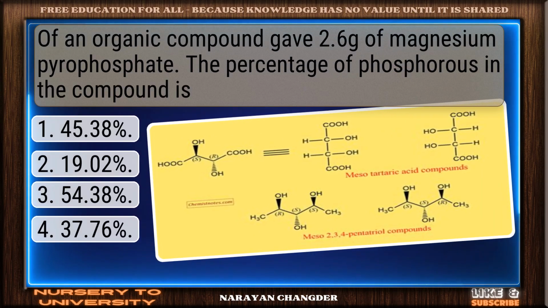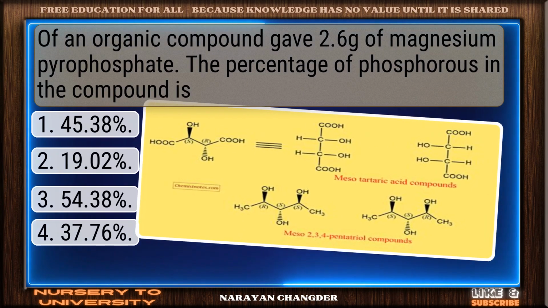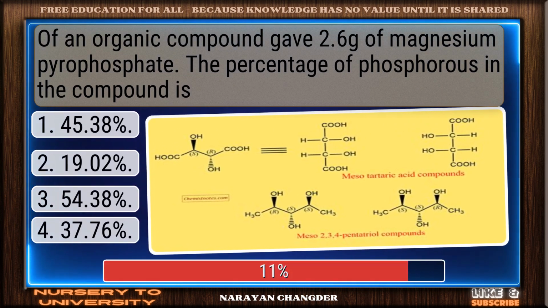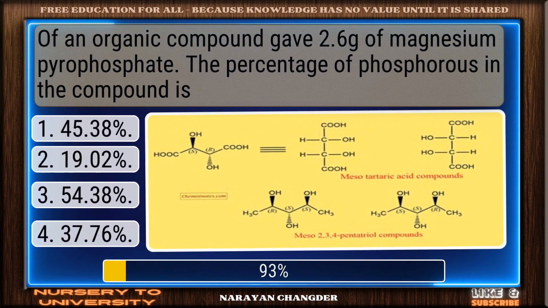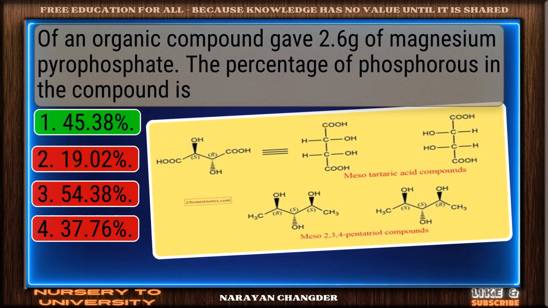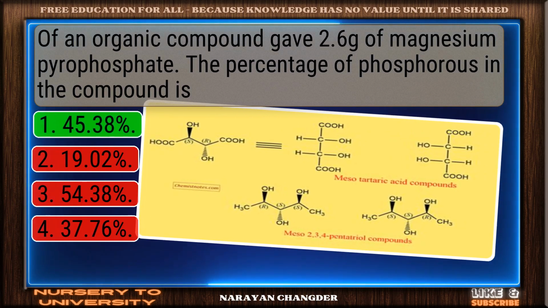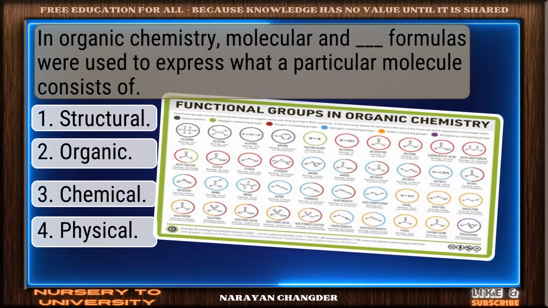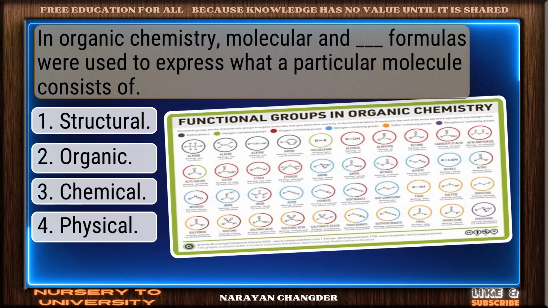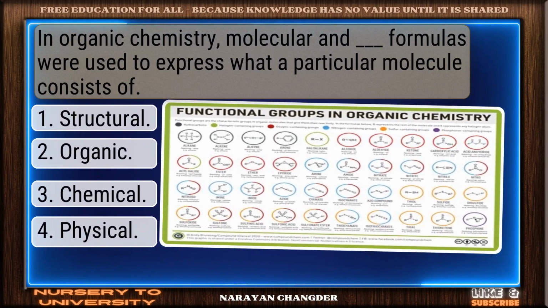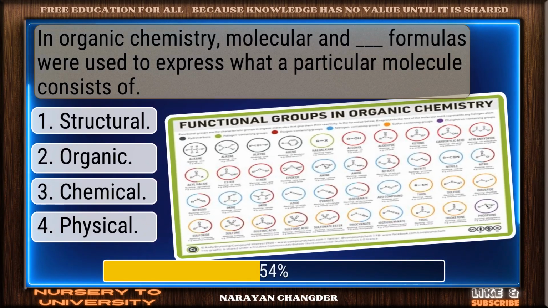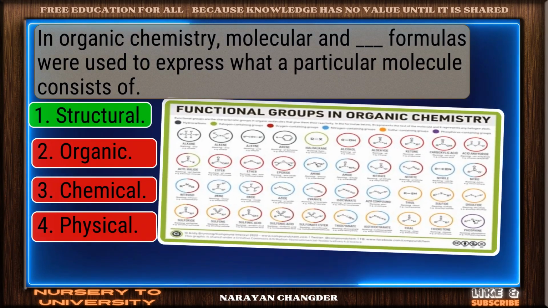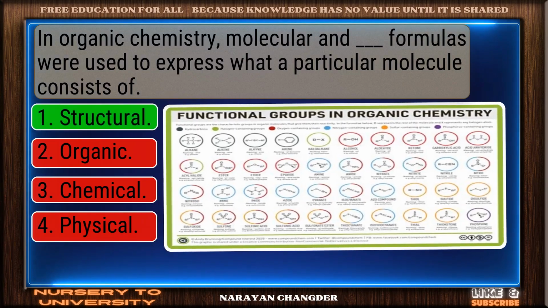Of an organic compound gave 2.60 of magnesium pyrophosphate. The percentage of phosphorus in the compound is? Good thinking. 45.38% is the right answer. In organic chemistry, molecular and dash formulas were used to express what a particular molecule consists of. Well picked. Structural is the correct answer.